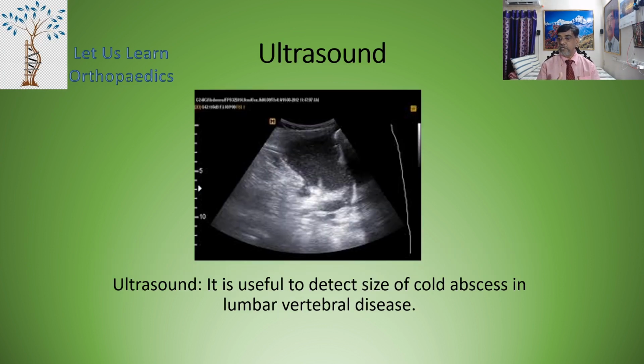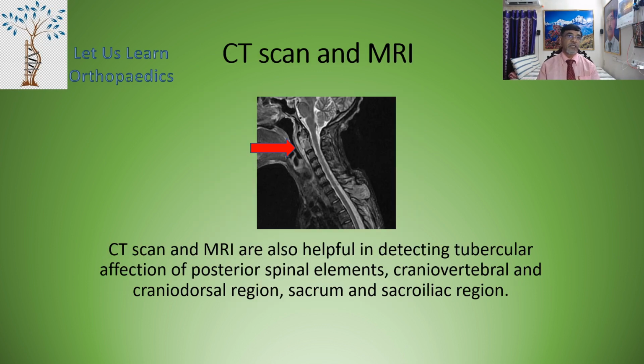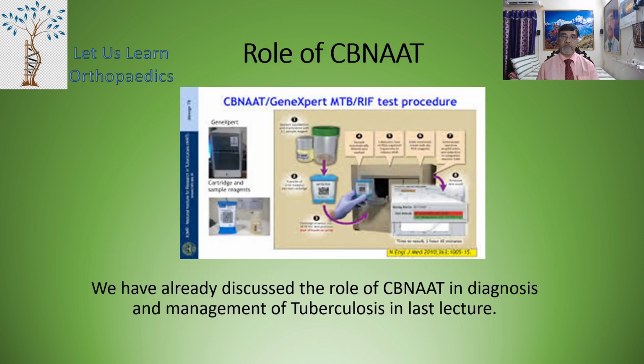Ultrasound is useful to detect the size of a cold abscess in lumbar vertebral disease. CT scan and MRI are also helpful in detecting tubercular affections of the posterior spinal element, craniovertebral and craniodorsal region, and sacrum and sacroiliac region.